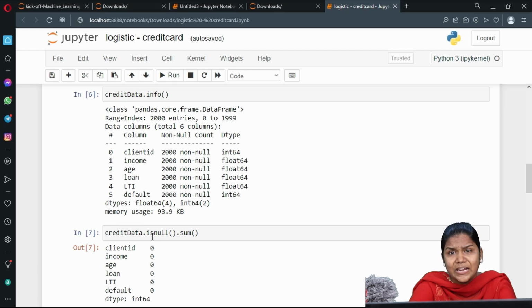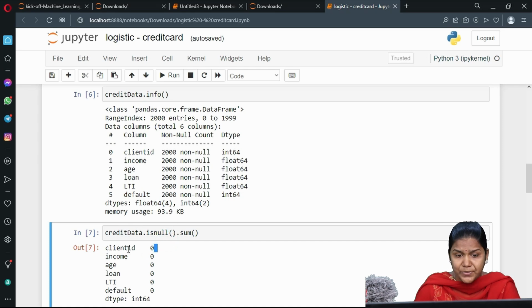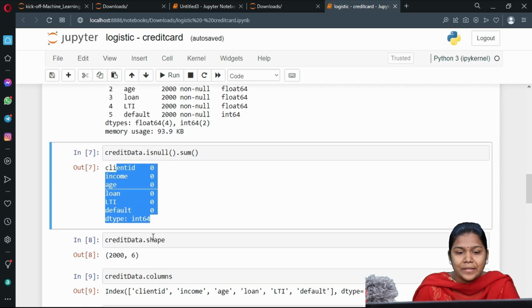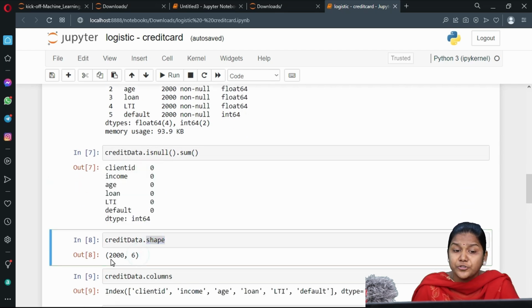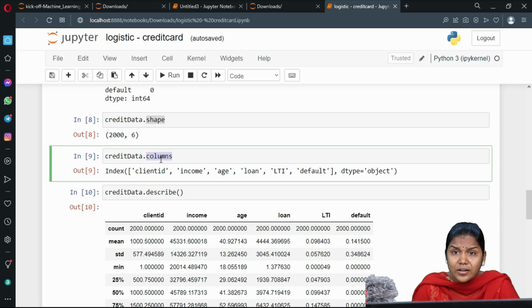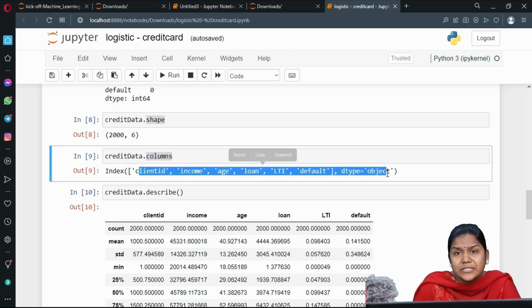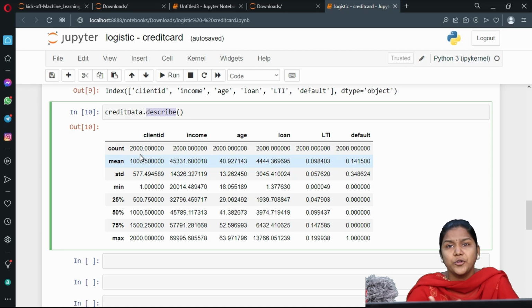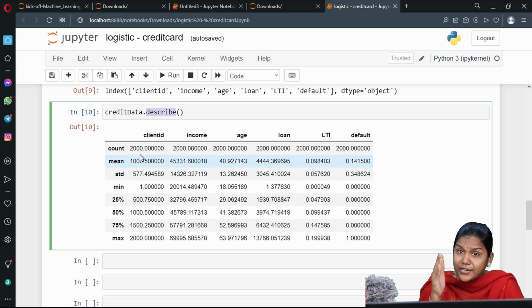So what we are doing here, we are applying some pre-processing functions. Okay, I have applied the isnull dot sum function, which will tell me whether null values are present. If present, how many null values are present, it will display that. Next, dot shape function describes the total number of rows and columns present in my input. Next, dot columns represents what are all the columns that are present in my input. Describe function gives me certain values like count, mean, standard deviation, minimum, maximum, and the 25%, 50%, 75% values of each and every column.